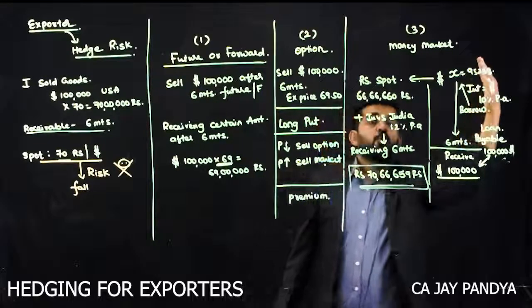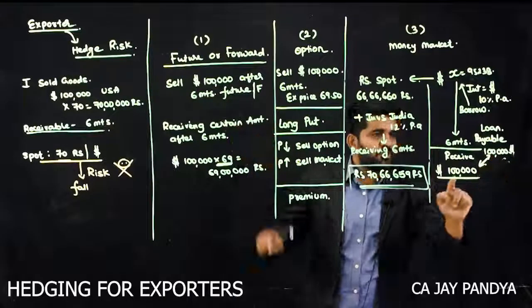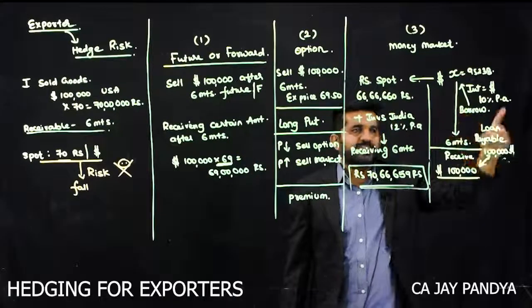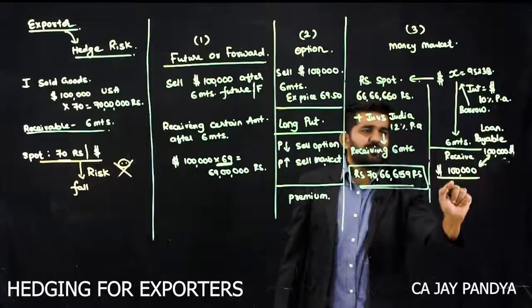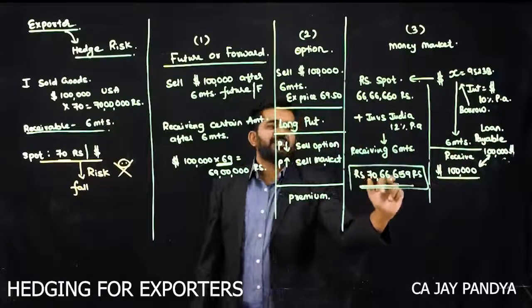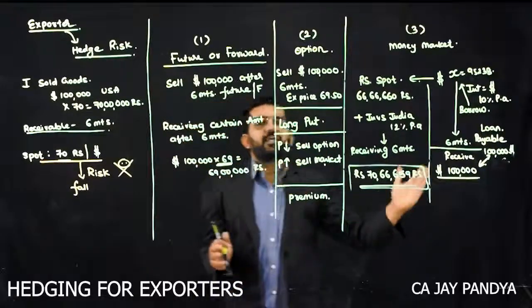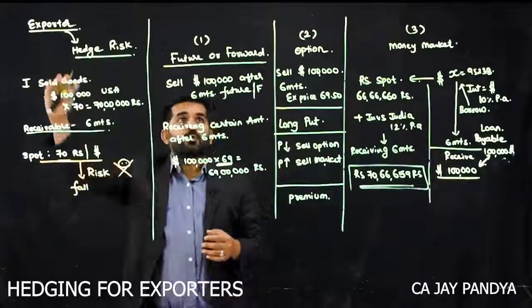Sir, what about the loan that we have taken? You will have to repay $1 lakh, but you are going to receive $1 lakh after 6 months. So that will be settled. Payable is 1 lakh, receivable is 1 lakh dollars, and that will be settled. But net you will be receiving 70,66,659. These are the 3 ways in which you can hedge your risk if you are an exporter.